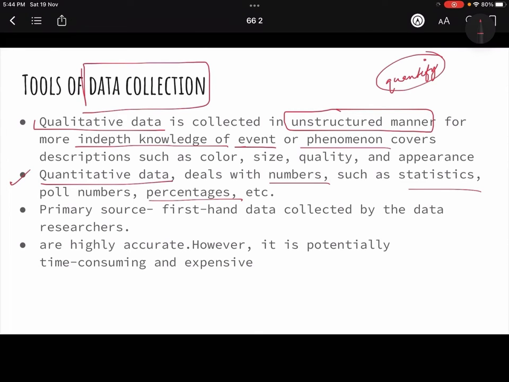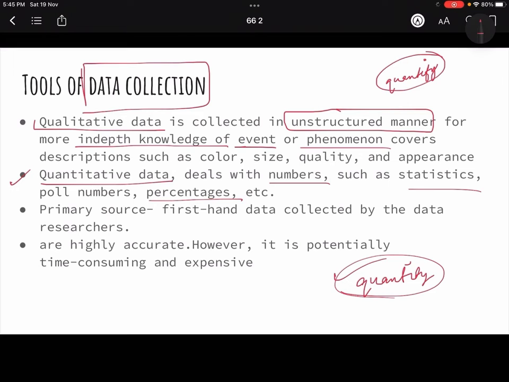And basically when we talk about anthropology or sociology or psychology, everything you cannot research with the help of only quantity or percentages, because humans have innate qualities to them. ठीक है, उसको आप quantify भी इतनी आसानी से नहीं कर सकते. That is why even qualitative data is very important.